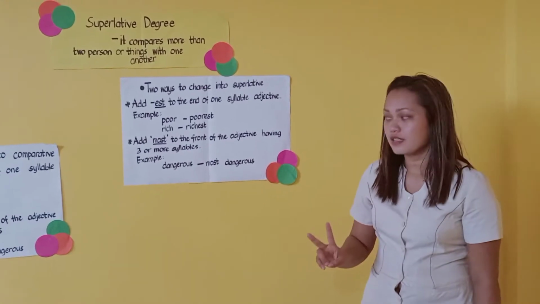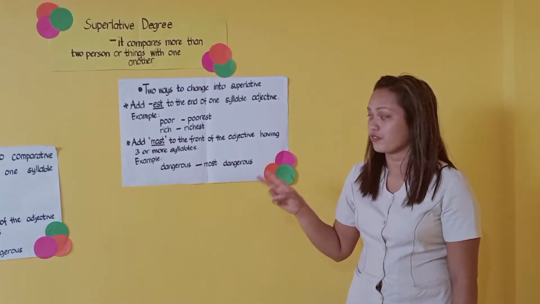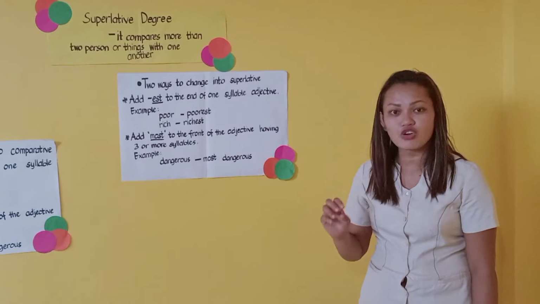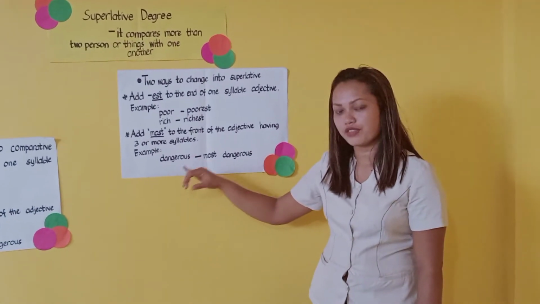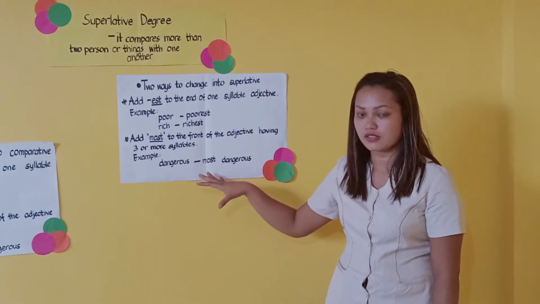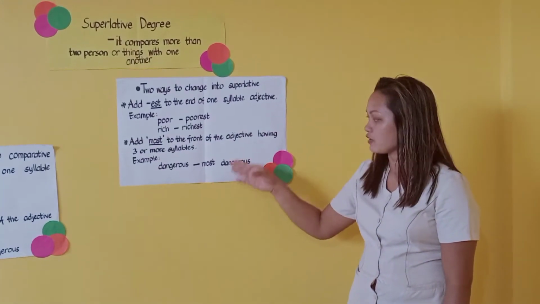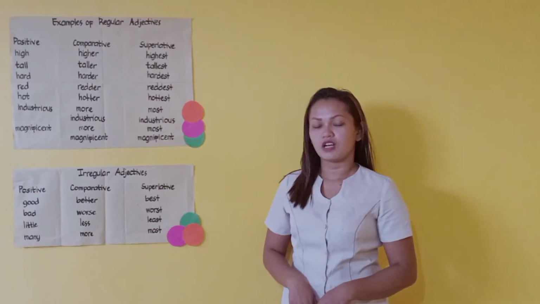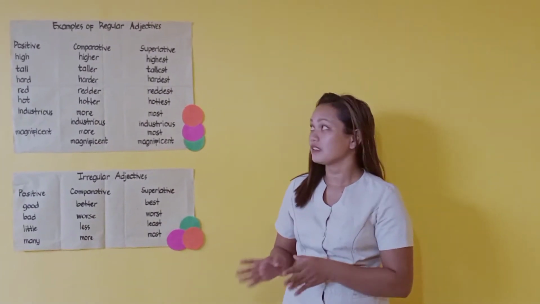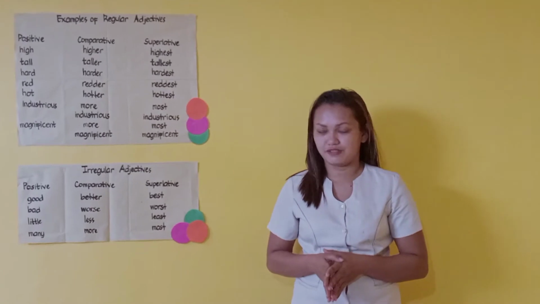Second way is add most to the front of the adjective having 3 or more syllables. Same, dangerous has 3 syllables, so we are going to add most in the superlative degree, and it will become most dangerous.